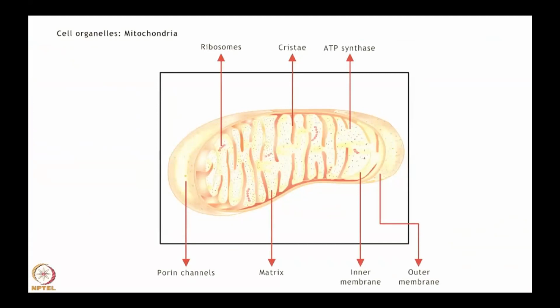The organelle is made up of several compartments that carry out specialized functions and also contains its own independent genome that codes for mitochondrial proteins.